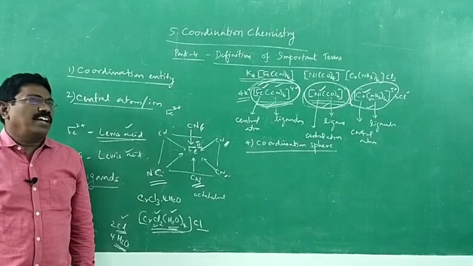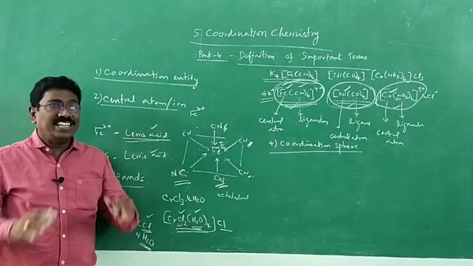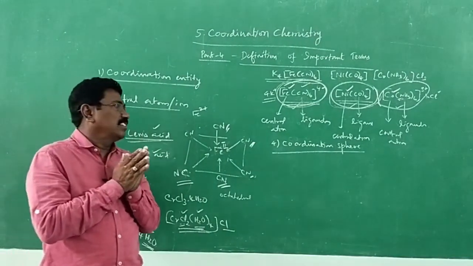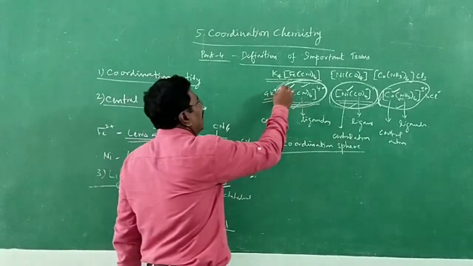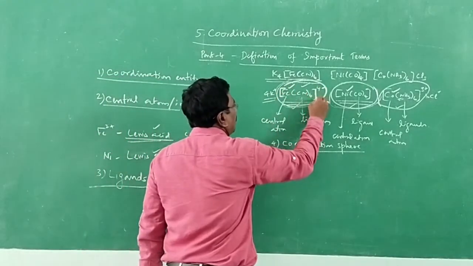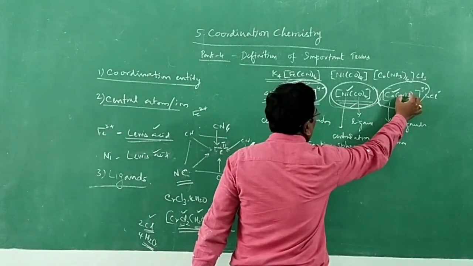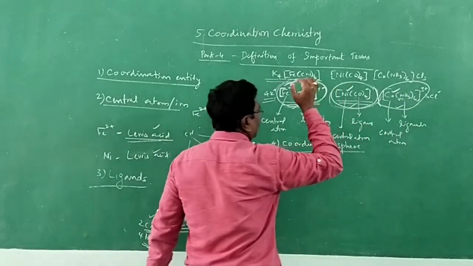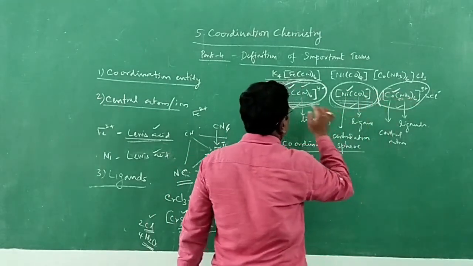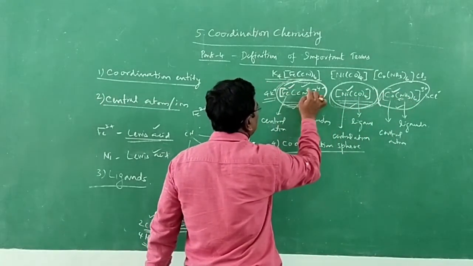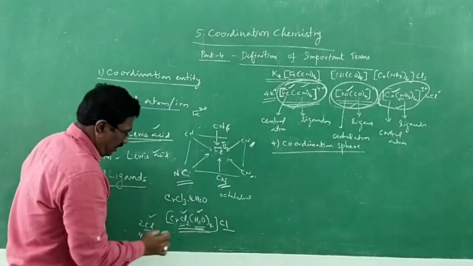Usually it is represented within square brackets. Ligands that are a group of atoms are in ordinary brackets, whereas the coordination sphere is enclosed within square brackets.